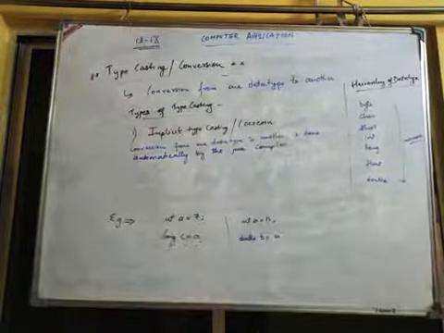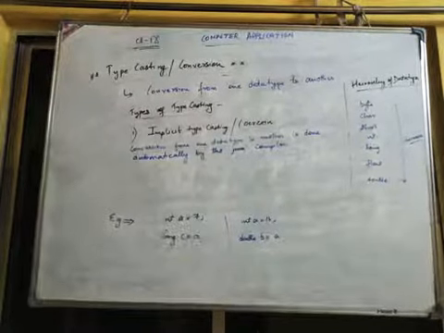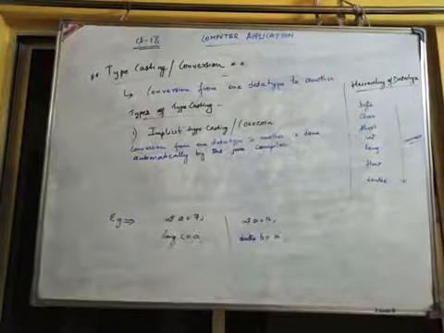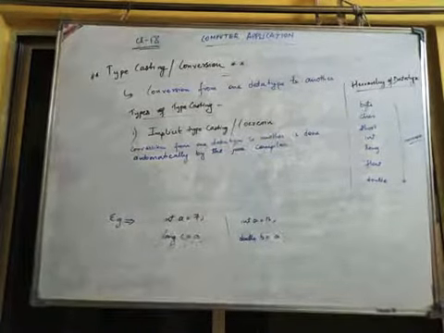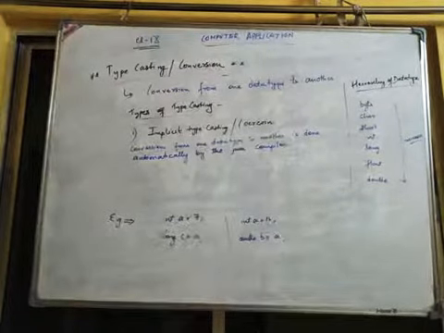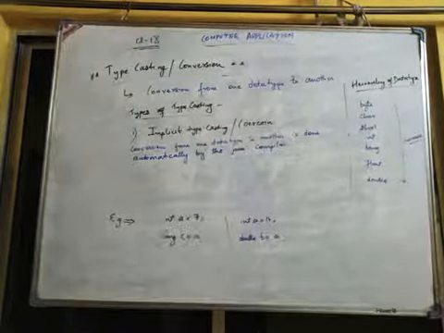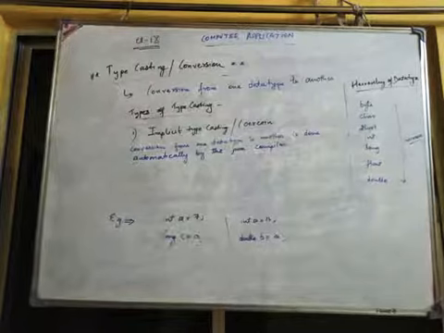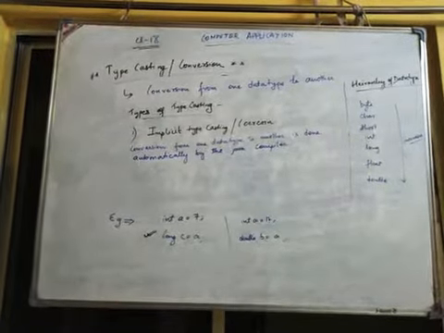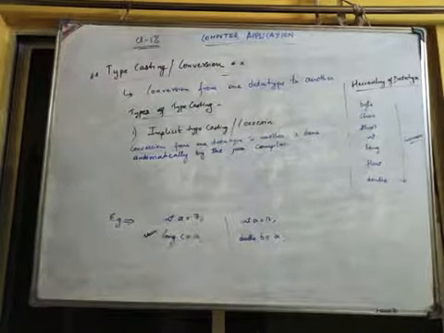As we know, the long size is more than int. The memory size of int is 4 bytes; long is 8 bytes. So from smaller to bigger it can get converted automatically, even from int to double. When I write int a equals 7 and long c equals a, or double b equals a, in those places typecasting is taking place, which is called implicit typecasting.